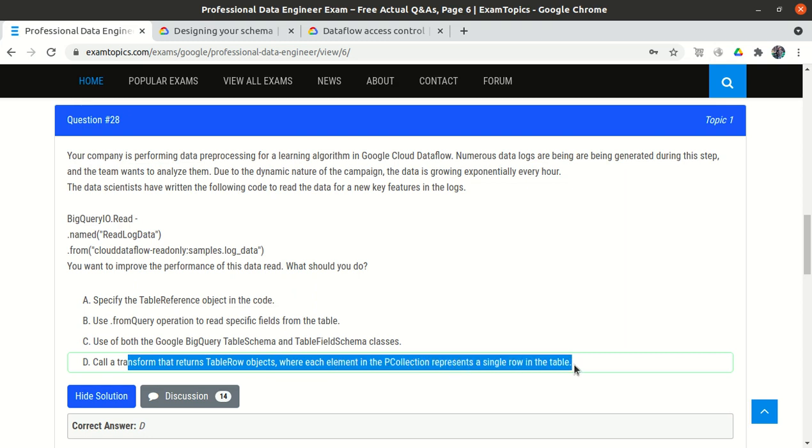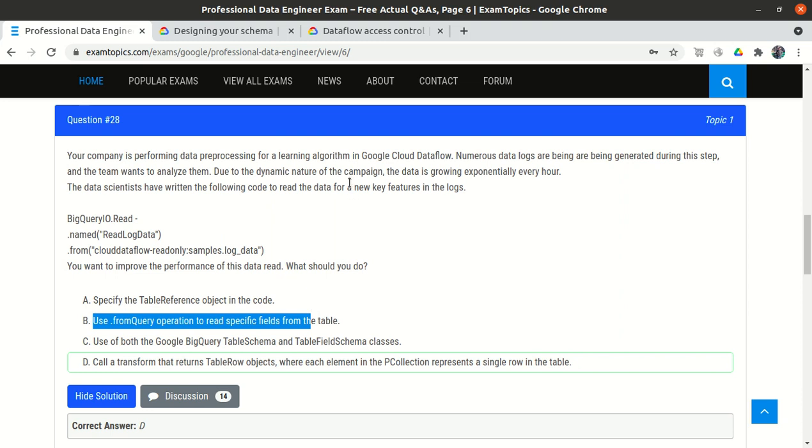It looks to me like first reading everything and then performing a transform, which is generally not recommended in BigQuery operations. So I will go with the .fromQuery operation, because in the query itself we read only the new features we want. Just mention select those features in the query. So option B looks okay to me.